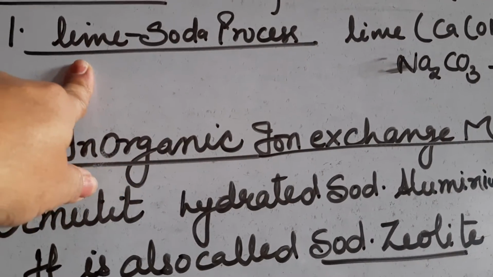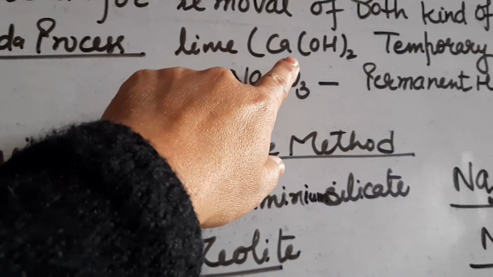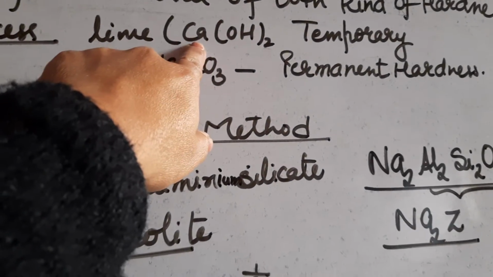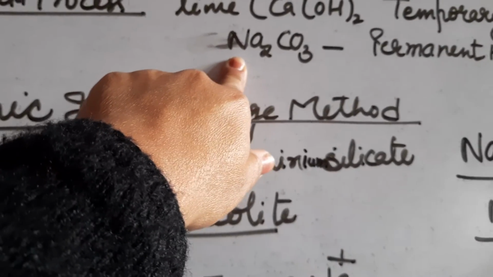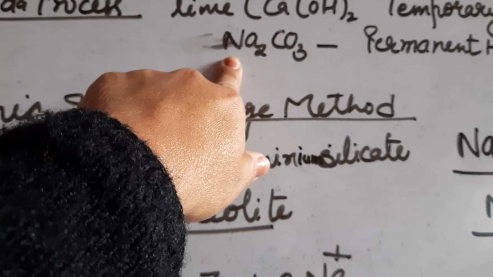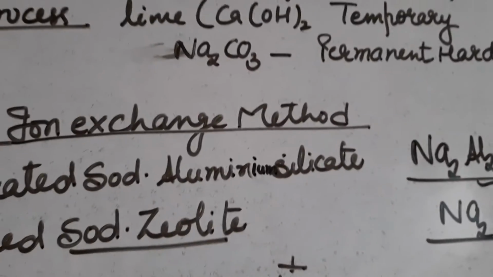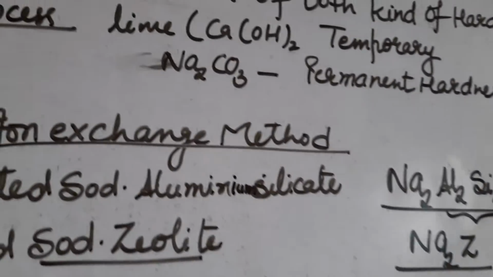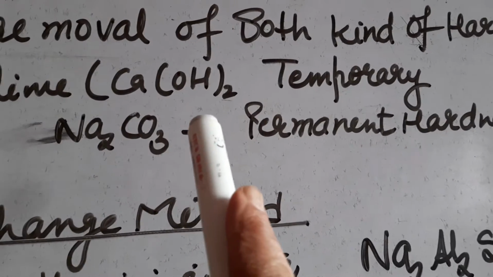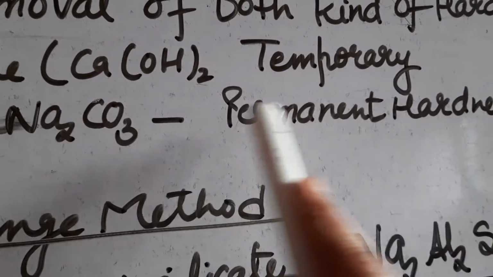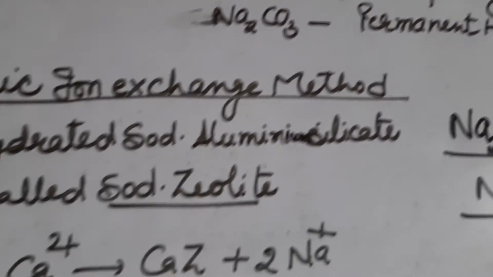Here lime, that is lime water, slaked lime, is used for removal of temporary hardness, and soda, that is sodium carbonate, is used to remove calcium chloride, calcium sulfate, magnesium chloride, magnesium sulfate. That is, this soda is used to remove permanent hardness. This lime is used to remove the temporary hardness.